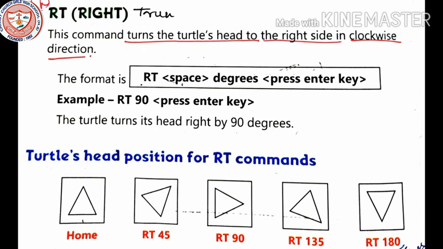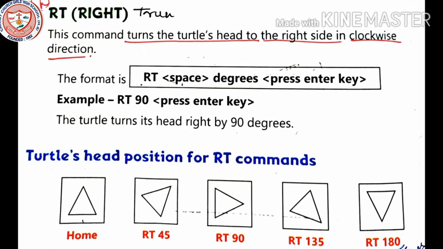The format is the same: RT, space, then you give the degree, for example 90 degrees, 60 degrees or 30 degrees. In that way it will move, and the turtle turns its head by 90 degrees.